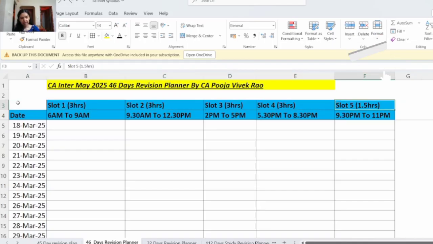So totally there are 5 slots in our plan. Out of that, 4 slots are for 3 hours each, and the fifth slot is for 1.5 hours.